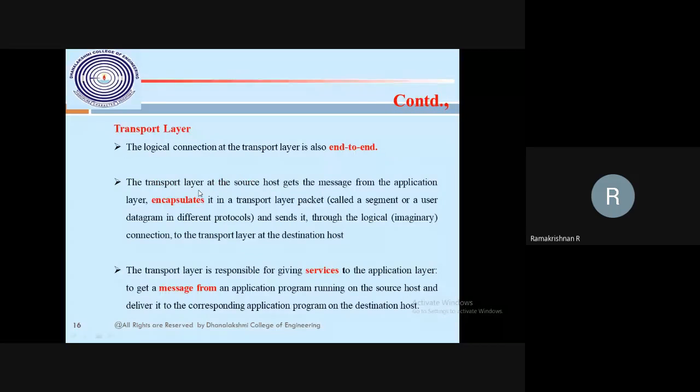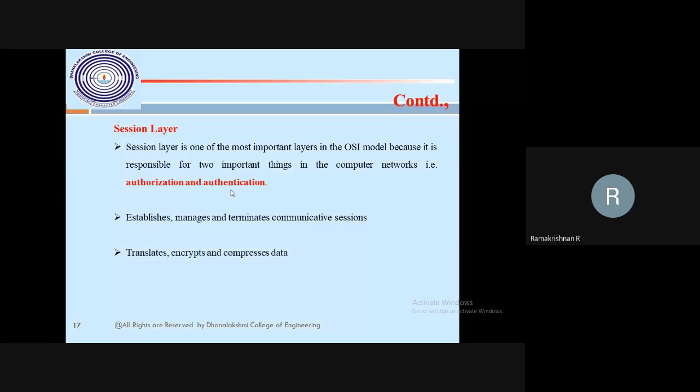After that there are two new layers in the ISO model, and the first is the session layer. On top of the transport layer there is the session layer, which is only in the ISO model. The main goal of the session layer is authorization and authentication. The session layer is the most important layer in the OSI model because it is responsible for two important things in computing, authorization and authentication. If I want to give some security-based authorization, a session has to be established. That's why security-based protocols run on the session layer. There is establishing, managing and terminating communication sessions, as well as translation, encryption and compression.